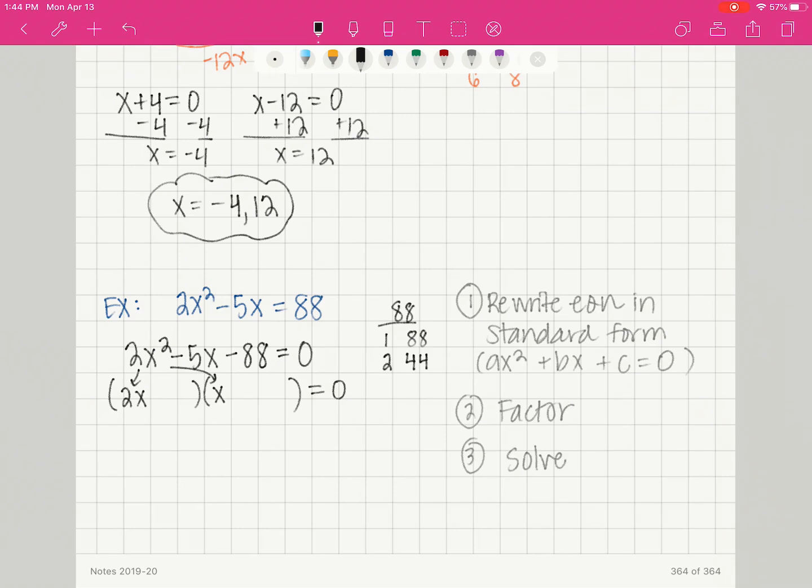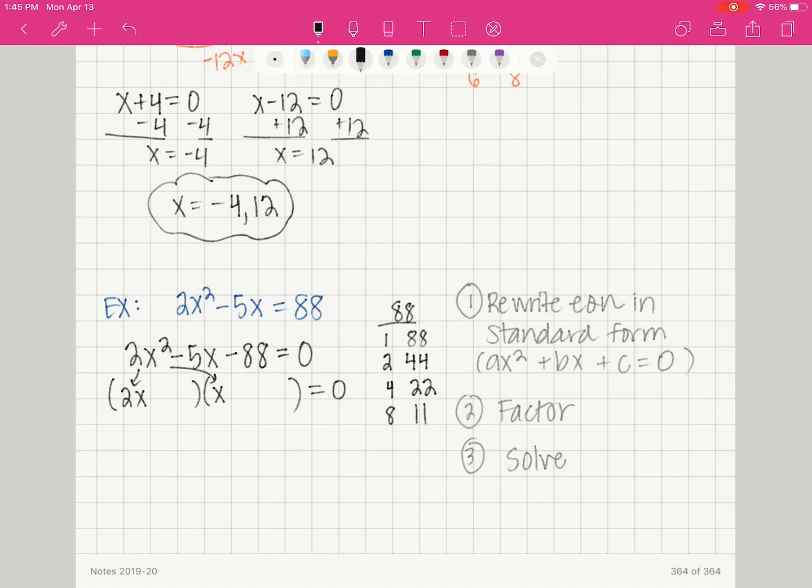2 and 44, 3 does not go into 88, 4 goes into 88 22 times, 5 does not go into 88, 6 does not go into 88, 7 does not go into 88, 8 goes into 88 11 times, 9 does not go into 88, 10 does not go into 88, 11 goes into 88, and 11 is already listed, so these are all our possibilities.